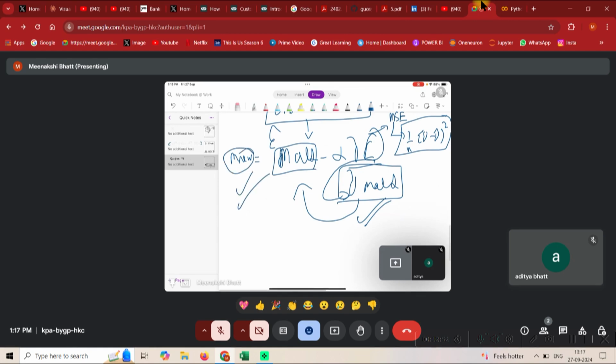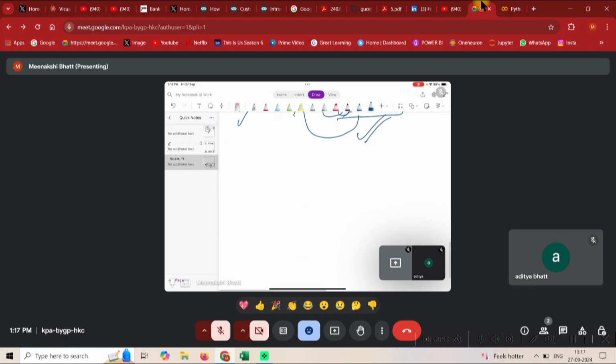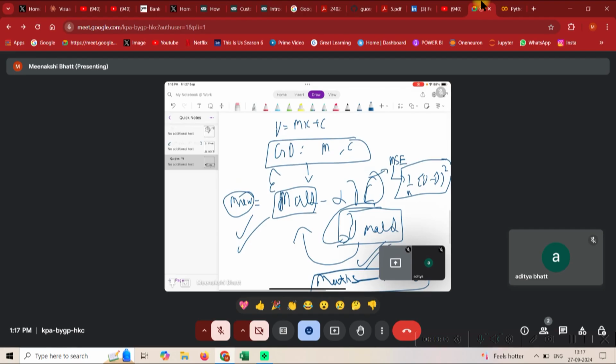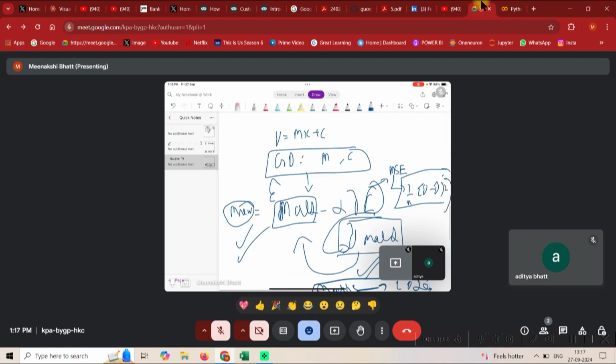So I wanted to give you a glimpse of how to convert maths into code. That's a very important skill which 1% of the organizations demand, but I believe you need to spend some time and figure out if you have time. If you don't have time, skip it and move ahead in the playlist.